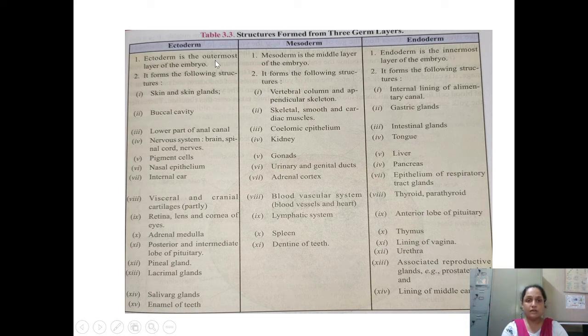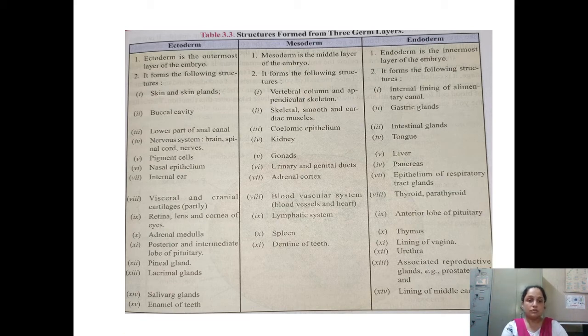Ectoderm is the outermost layer of the embryo. Mesoderm is the middle layer of the embryo, and endoderm is the innermost layer of the embryo. Now, second, it forms the following structures. See, the structures which I am giving you in the form of this chart are very, very important for you, and this complete chart you have to prepare.